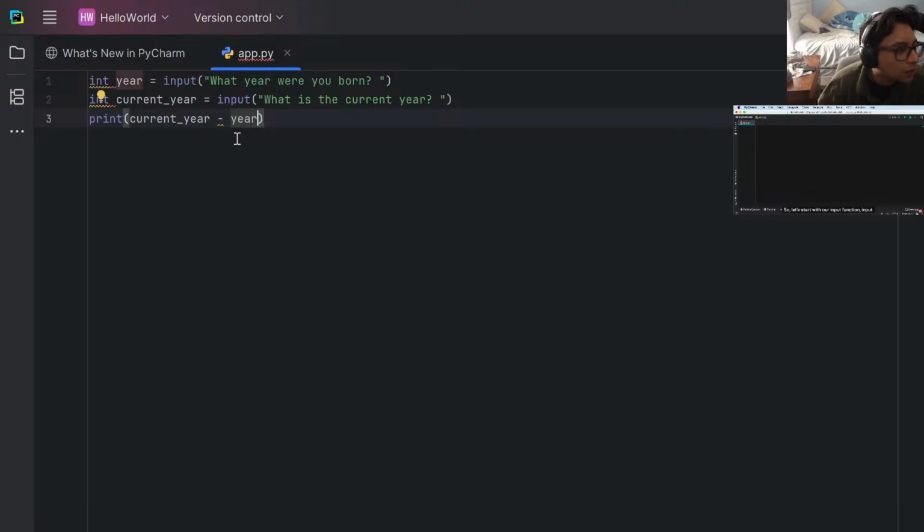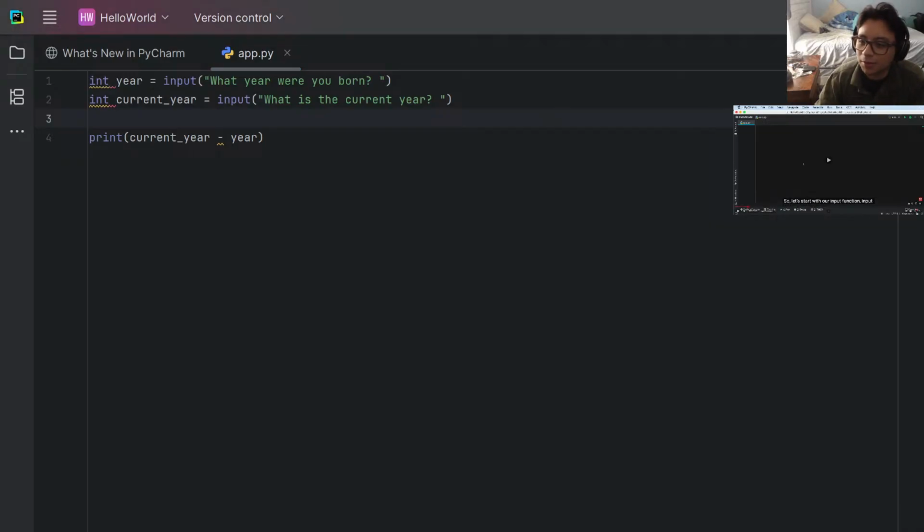Hold on. Is there like a... get it? Never mind. I'm overcomplicating things.